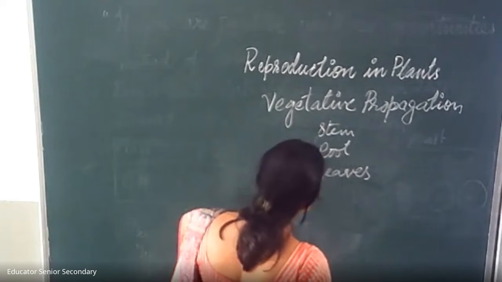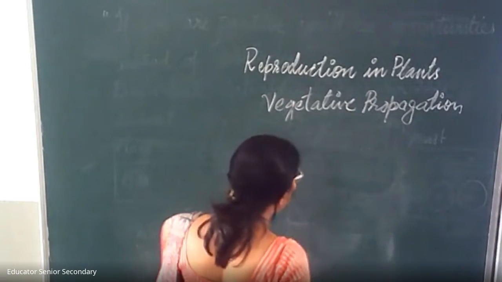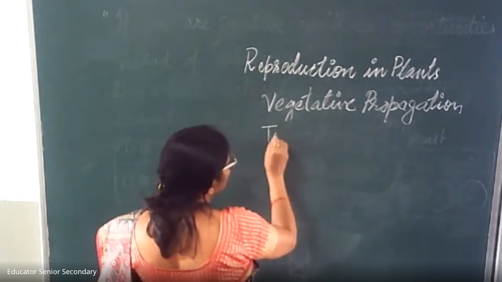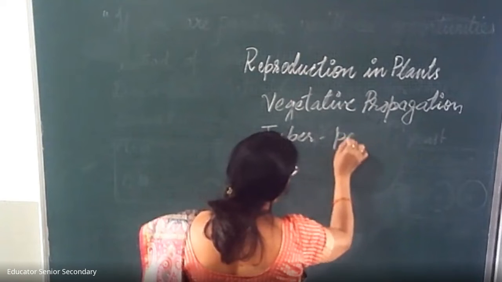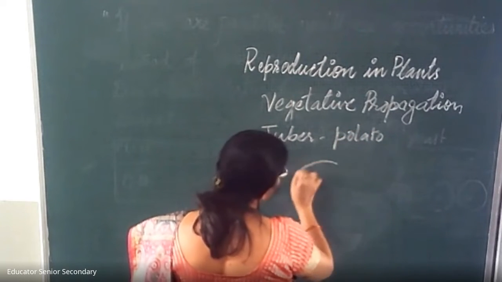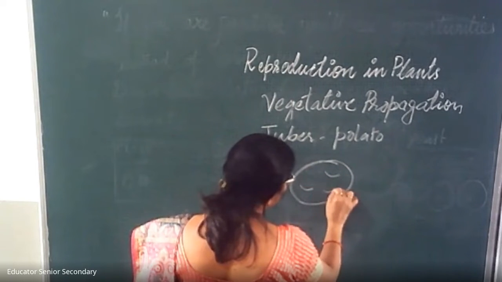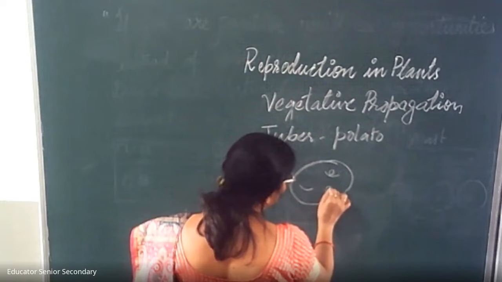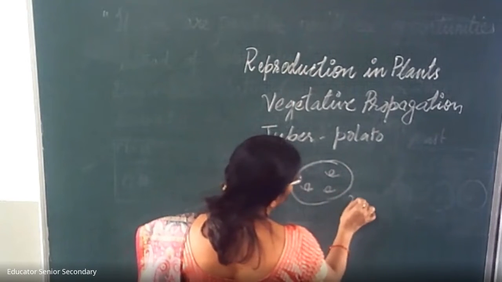I'm going to tell you, first, tuber. An example of a tuber is potato. It is an underground stem. You must have seen the eyes of a potato. A new bud comes from the eyes.